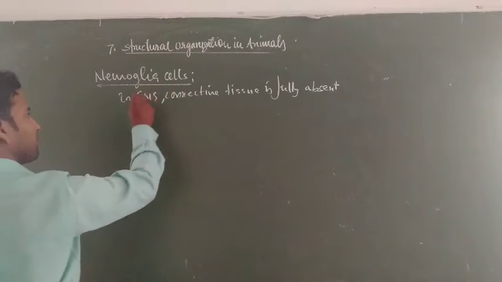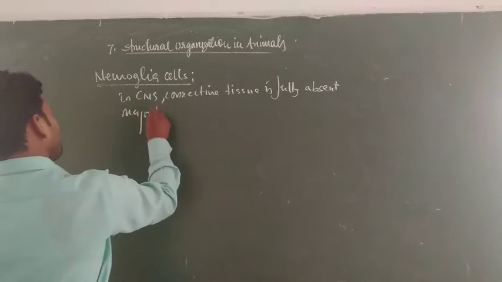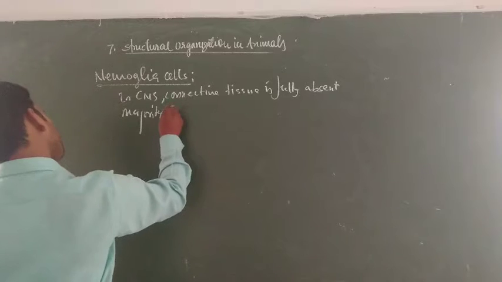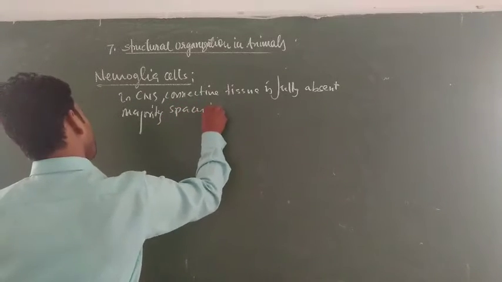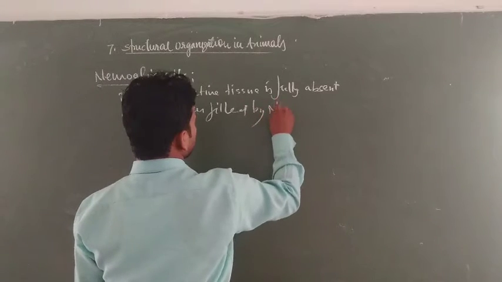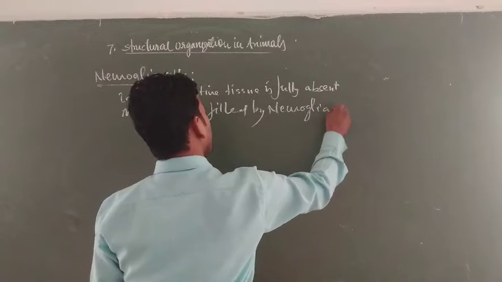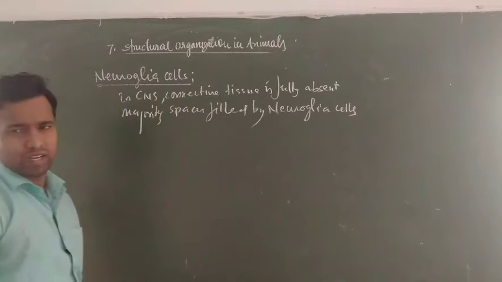That's why the majority of the space is filled by neuroglia cells.